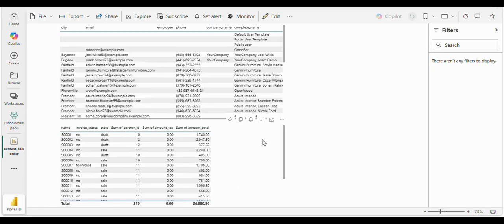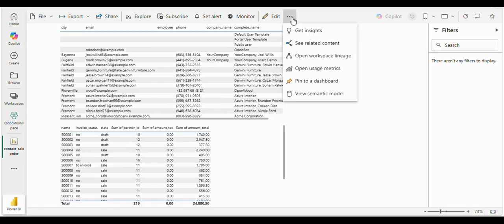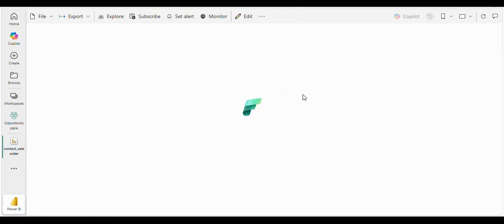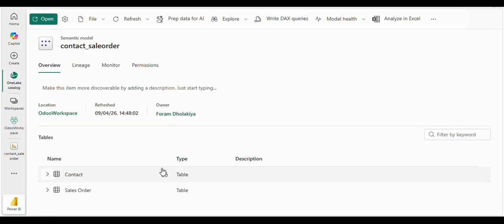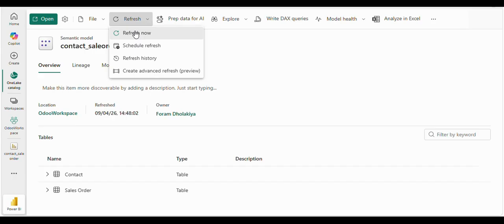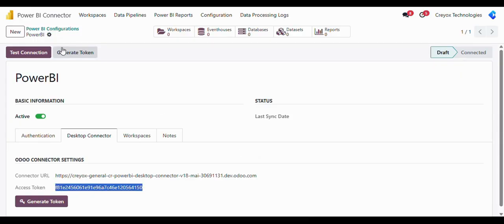It is the same report which was seen in Power BI desktop. Now by going here and view semantic model, what we have provided is that you can refresh it using this refresh now option. This is useful whenever you have made any changes in your Odoo database, like here in Odoo.